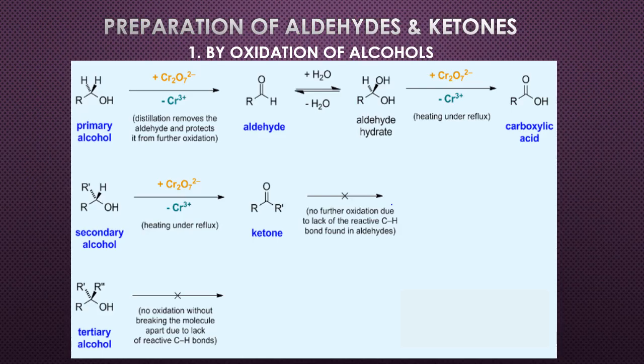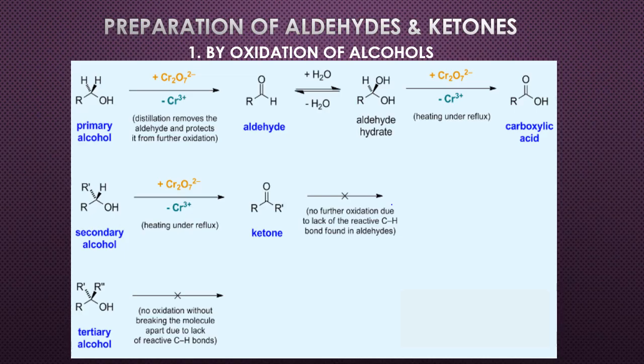So to limit our product, we need to oxidize primary alcohol in the presence of a weak oxidizing agent such as PCC, that is pyridinium chlorochromate, or chromic acid, so that we can obtain only aldehyde as the final product.